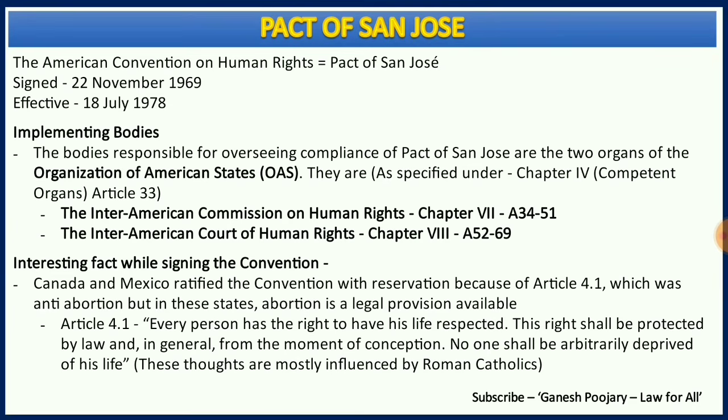When it comes to the Inter-American Commission on Human Rights, it was there back in the year 1959 itself, but then it was brought into Chapter 7 of the American Convention on Human Rights, covered between Article 34 to 51. The Inter-American Court of Human Rights is Chapter 8 of the Convention, covering Article 52 to Article 69, and I have all details on them in my future slides. If you want to know some interesting fact about the convention, I have one very interesting fact here.